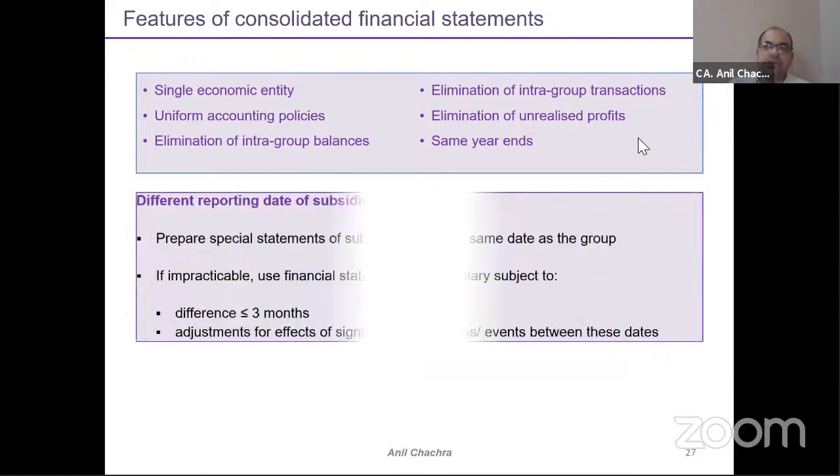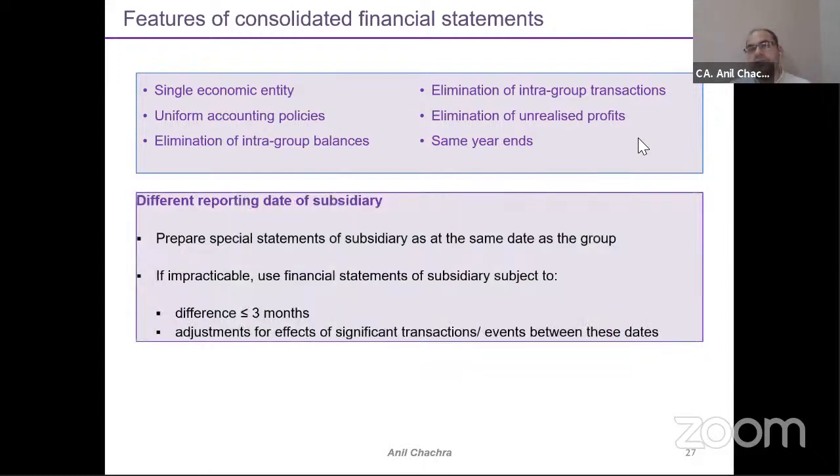So what are the features of consolidated financial statements? It's a single economic entity, meaning parent with subsidiary. It will be prepared on a combination basis, with uniform accounting policies. Now, assume we have standalone financial statements. I am the parent and I have subsidiaries. Firstly, I will prepare my standalone financial statement, then my subsidiary will prepare its standalone financial statement, then I will prepare the consolidated financial statements.